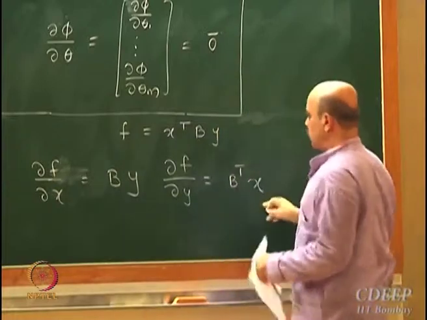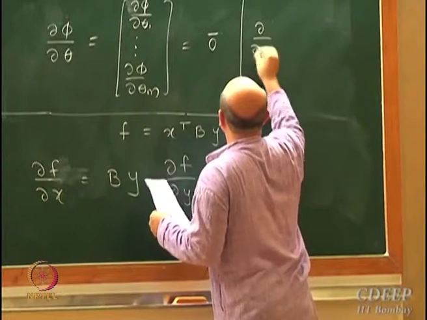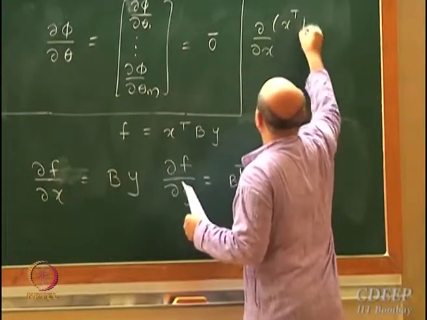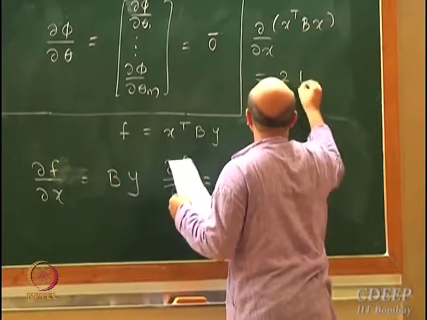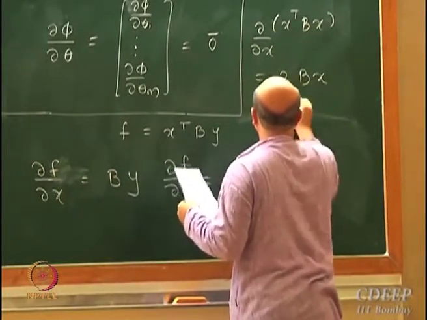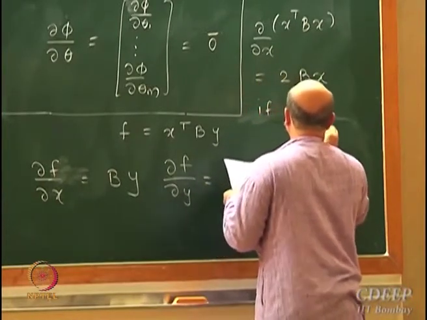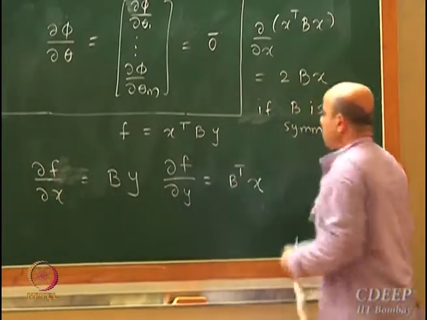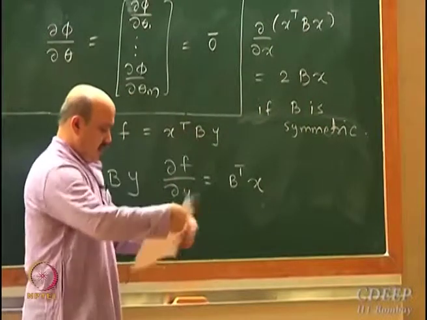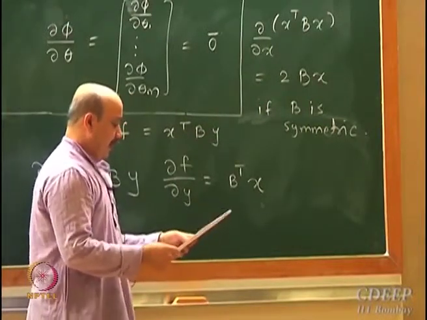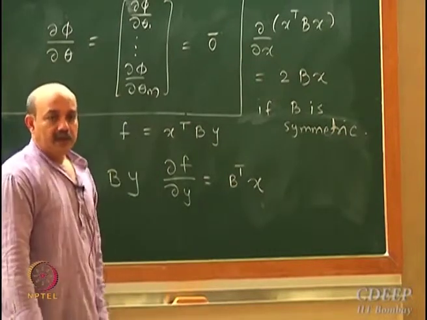A straightforward corollary of this is that dou by dou x of x transpose B x is equal to 2Bx if B is symmetric matrix.